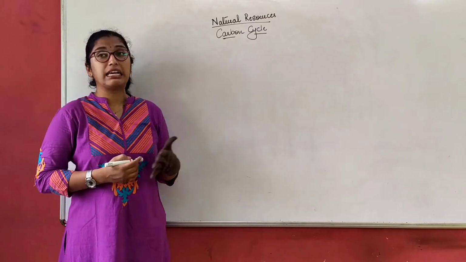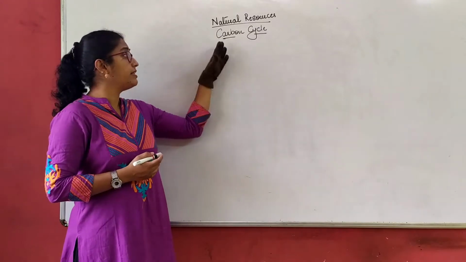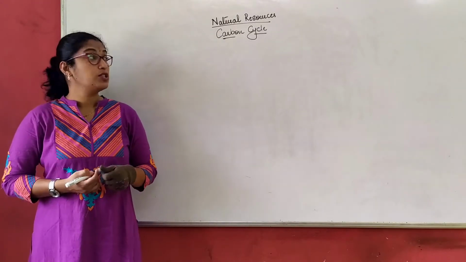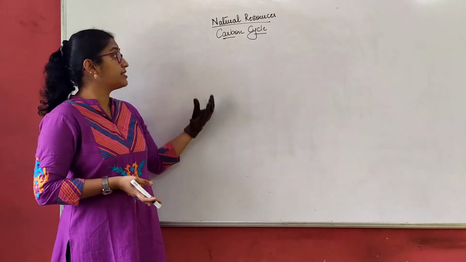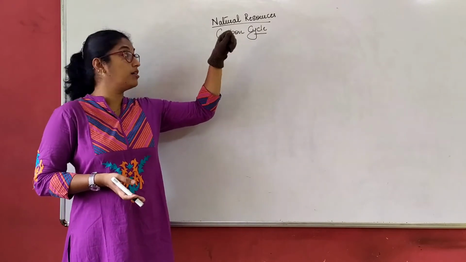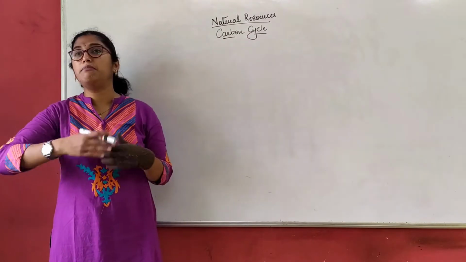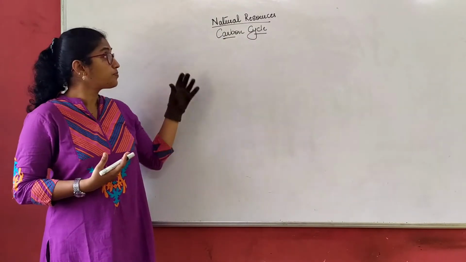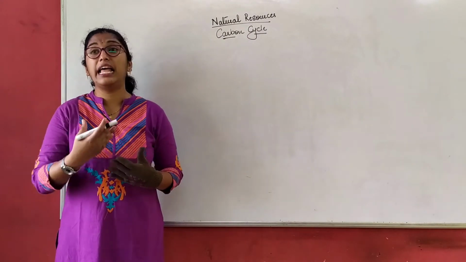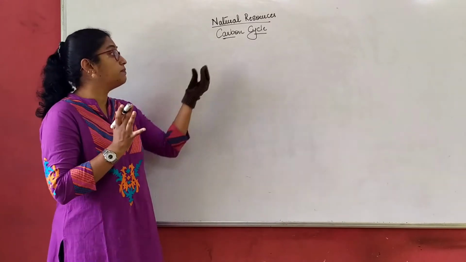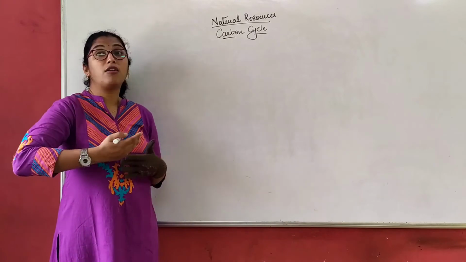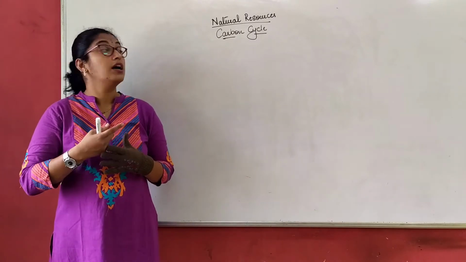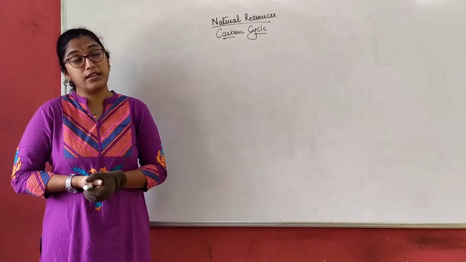So the last cycle under biogeochemical cycles, we will study, is the carbon cycle. Again, I repeat the same thing. Our air is a mixture of several gases, such as oxygen, carbon dioxide, nitrogen, and many of the inert gases, right? These cycles help us to maintain the equilibrium of these gases present in the atmosphere, let that be an oxygen cycle, carbon cycle, or a nitrogen cycle.